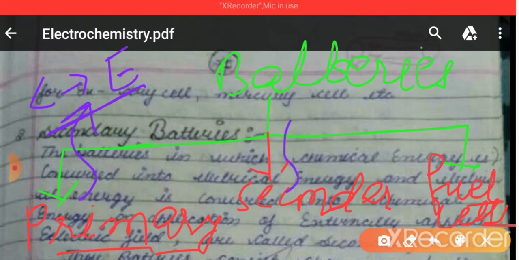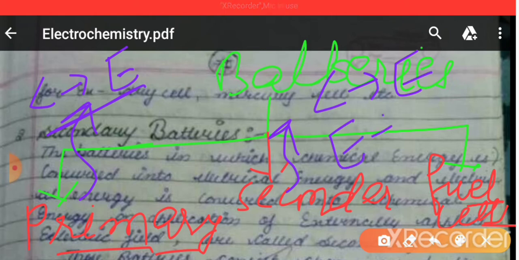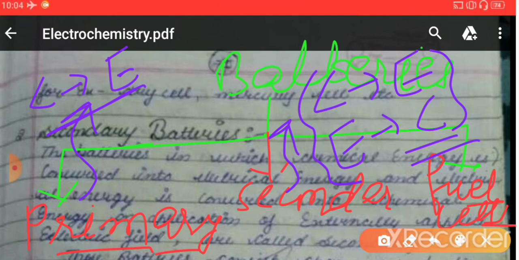Secondary batteries are those batteries which can convert chemical energy into electrical energy, as well as electrical energy into chemical energy. It means these are the rechargeable batteries, which are responsible for converting both chemical energy into electrical energy, as well as electrical energy into chemical energy, right? Such kind of batteries are called secondary batteries.